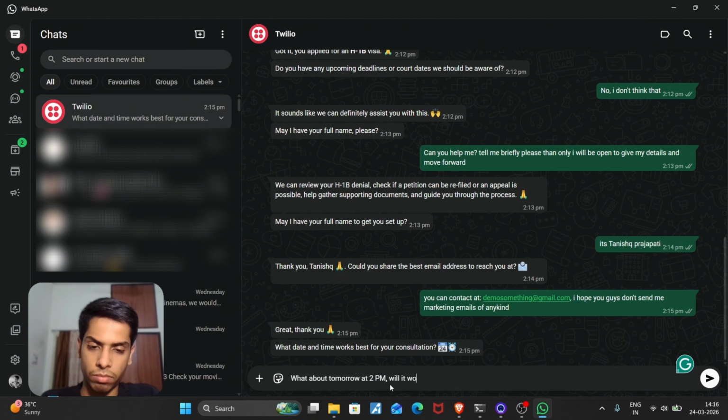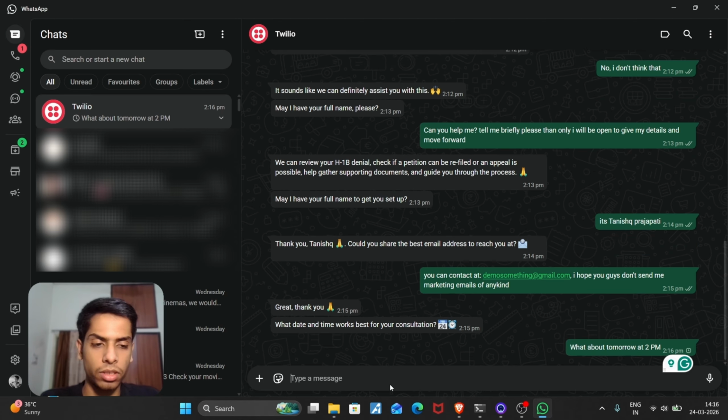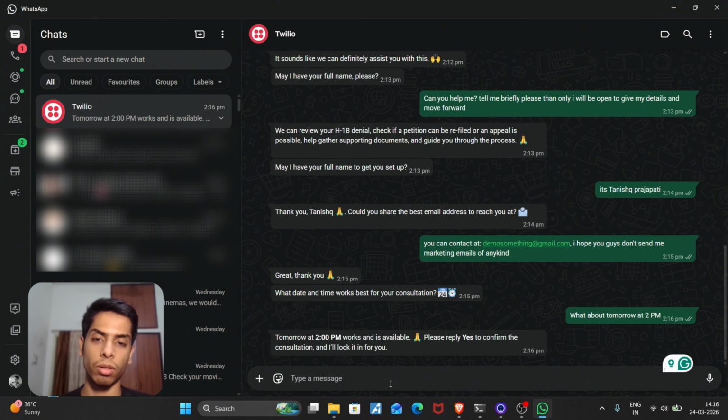Will it work? Let's say I'm saying this simply: what about tomorrow at 2 p.m. for the consultation? That's the kind of reply you're going to get. It's actually checking whether that timing is available or not. As you can see, tomorrow at 2 p.m. works and is available. It's actually checked in the back end by the whole system that yes, this time